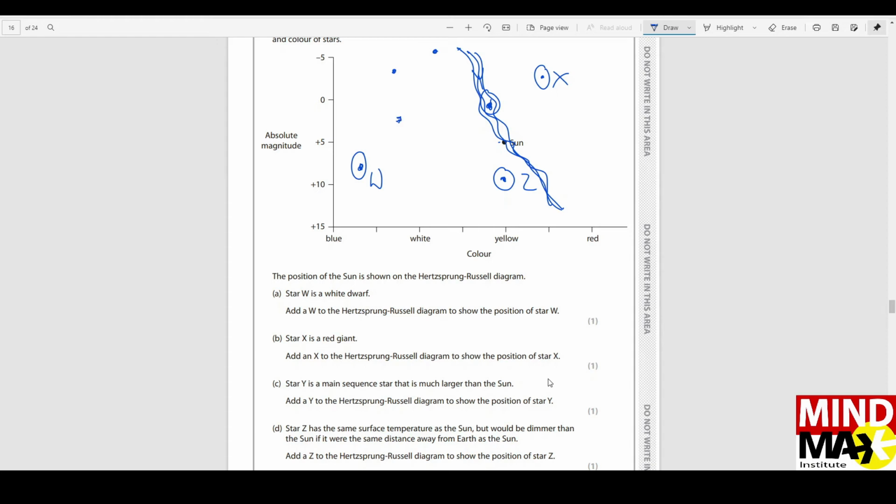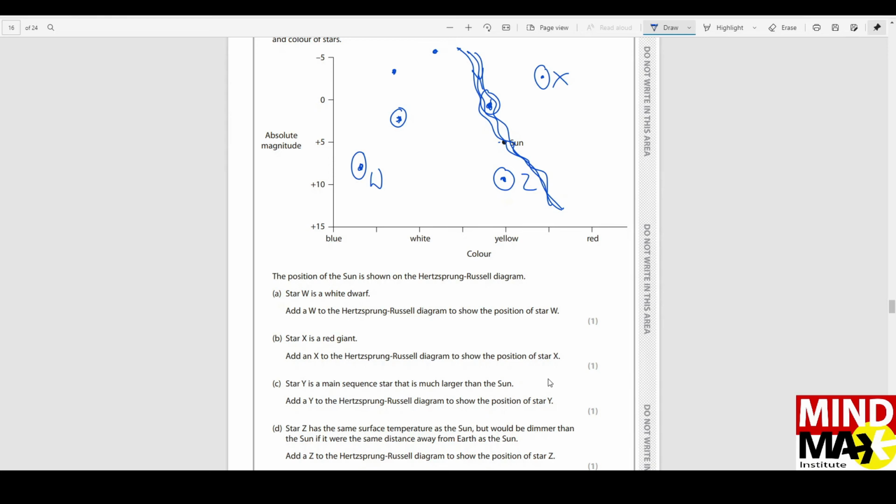That means star Z has a lower brightness as compared to the sun. When we take the Earth as the reference, the sun is brighter than star Z. So because star Z looks dimmer, it has to be lesser in brightness.